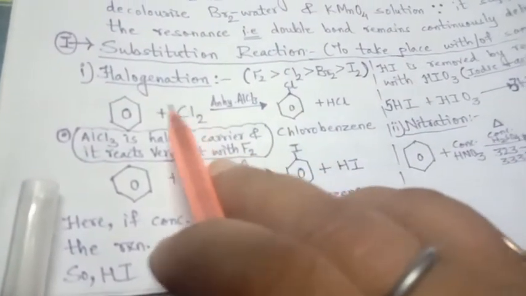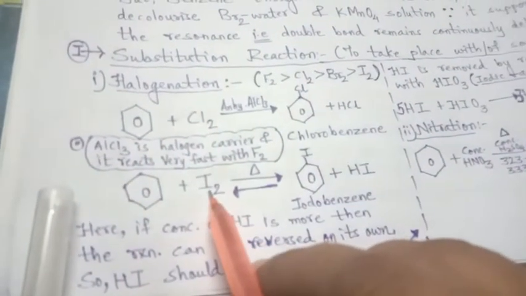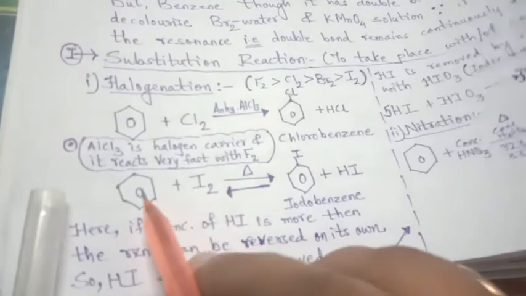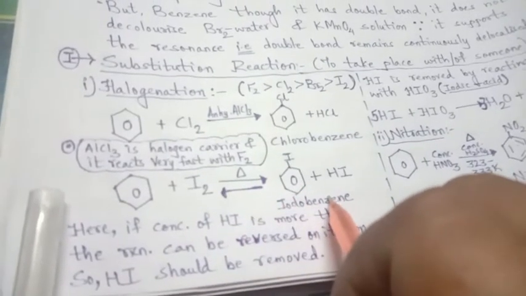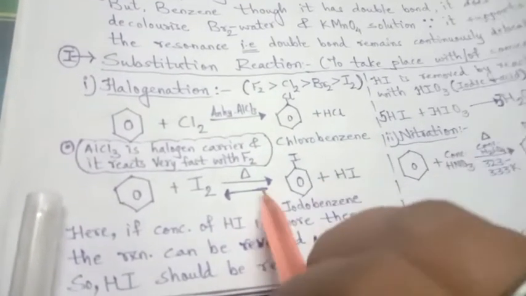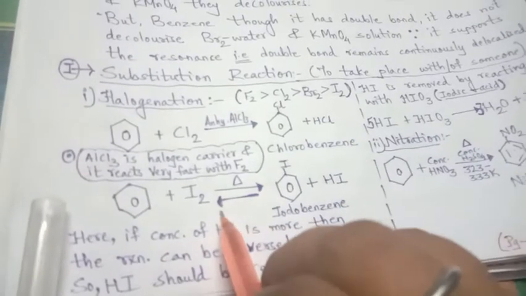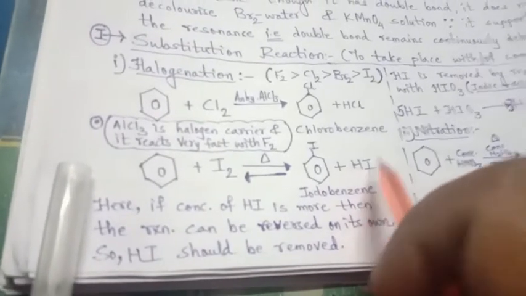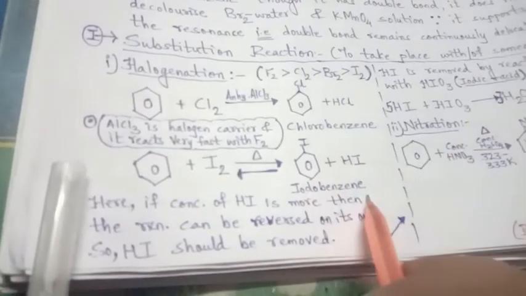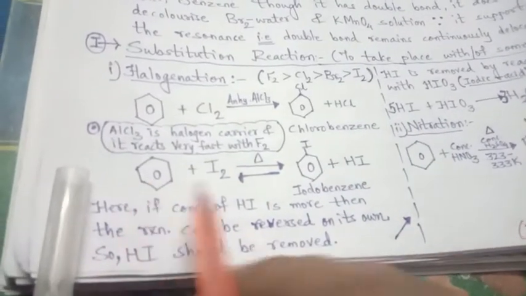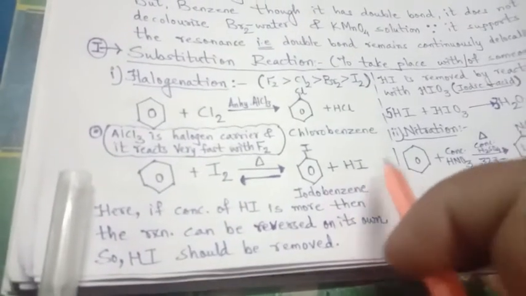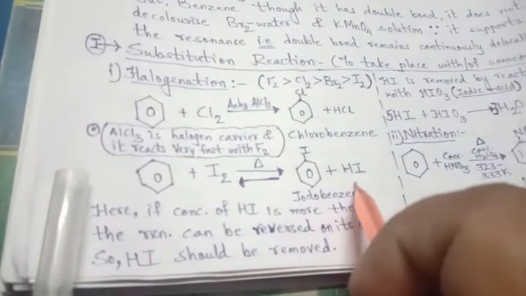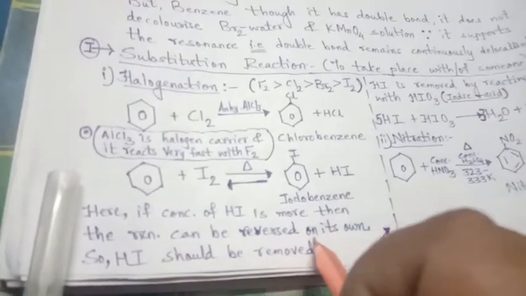In the same way, if benzene reacts with iodine and is heated, it will give iodobenzene along with hydrogen iodide. But in this reaction I have shown two arrows, which means it is reversible. If the concentration of hydrogen iodide is high, it reacts reversely with the iodobenzene and gives iodine and benzene back. So as soon as this reaction takes place, the hydrogen iodide should be removed.